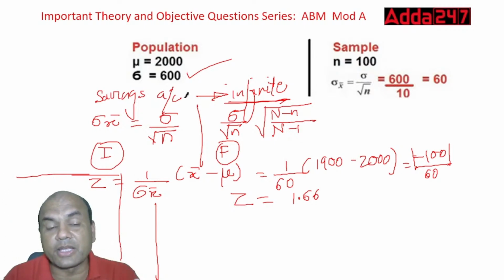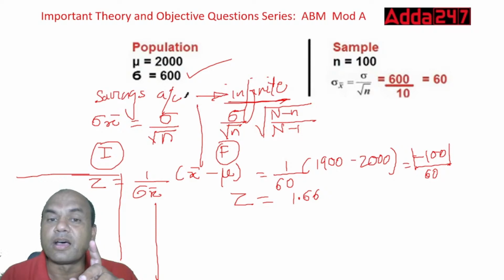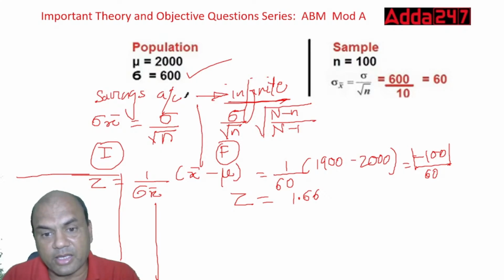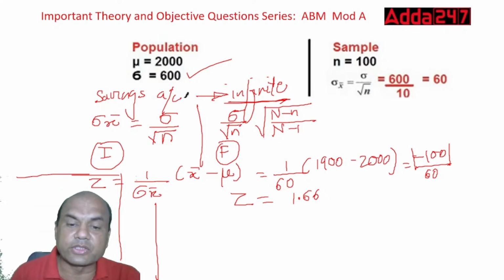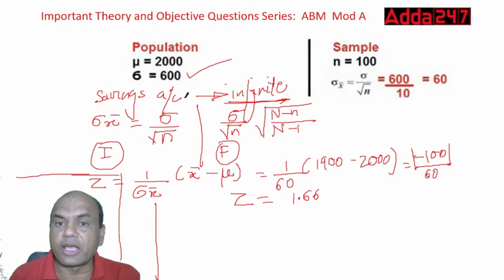Everyone, see, I'll explain this numerical 2 times, because many of the students are asking me to repeat it. See, I'm seeing in the comment section. I'll explain it, don't worry. I'll explain it again, okay? So Z equals 1.66. Now what do you do now? See here, up to Z, have you got it? Repeat it. I'll repeat it fast now.